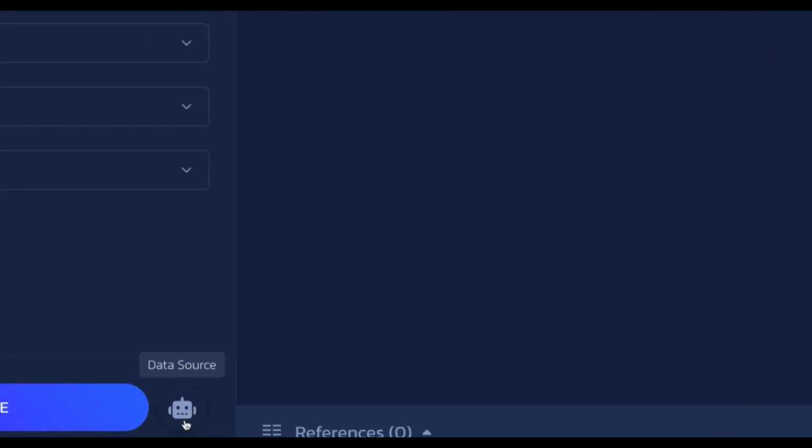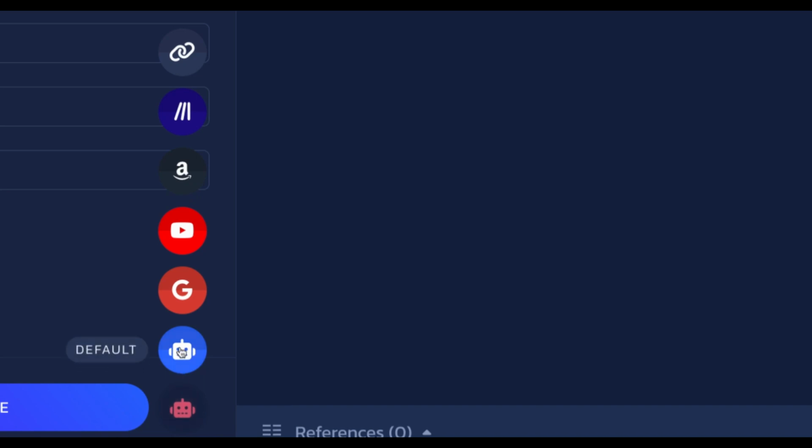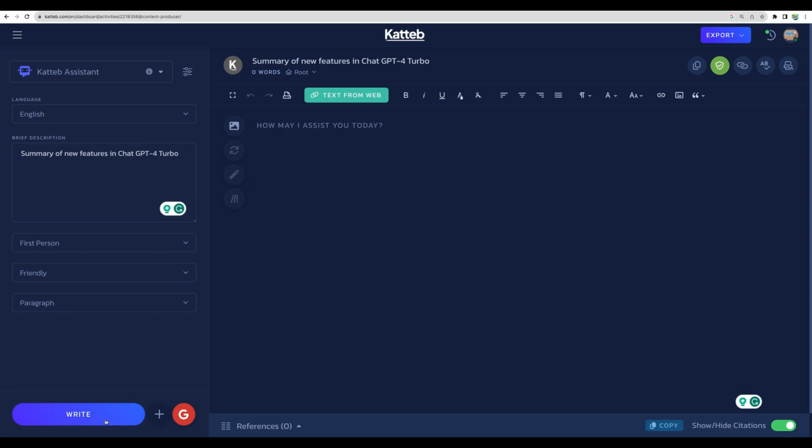And down below, you can actually choose the data source. By default, it will be the knowledge of the underlying language model like ChatGPT 3.5 or GPT-4. And we can ask it to search Google or source a YouTube video, an Amazon product, add your custom saved snippets as a data source, or any other URL. Let's choose internet and let's write.